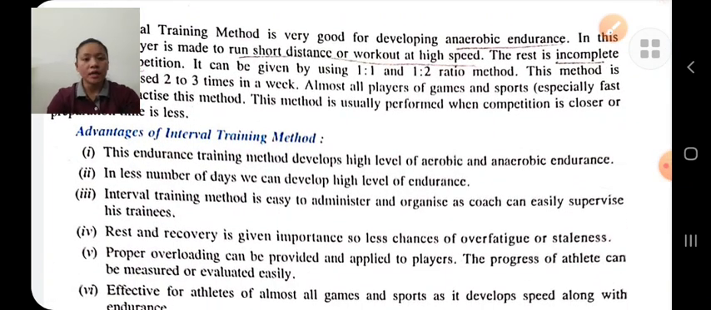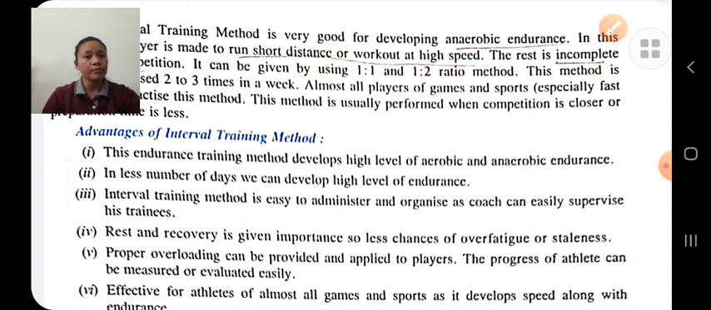Advantages. What are the advantages of interval training methods? This training method helps to develop aerobic as well as anaerobic endurance. In less number of days, we can develop a high level of endurance. It is easy to administer and organize, as the coach can easily supervise his trainees. Rest and recovery are given in the workout, therefore the chance of injury is less.